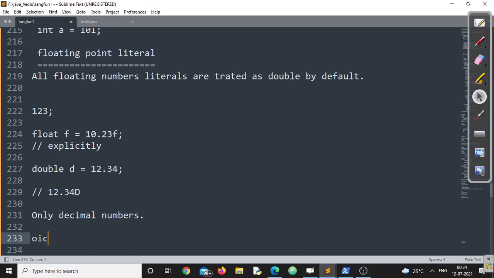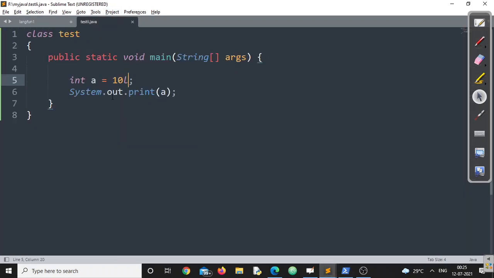Octal numbers, hexadecimal numbers or binary numbers cannot be represented using a floating point number. If by mistake you are doing that, you know what you are going to get. Let us cross check.